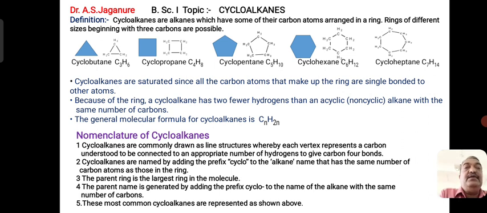So in general, cycloalkanes are saturated and all the carbon atoms are made up of a ring and are single bonded to each other. Because of the rings, cycloalkanes have 2 hydrogens on each carbon atom, and they possess the general formula CnH2n, where n is a minimum of 3 carbon atoms. You cannot have a ring system of 2 carbon atoms. Therefore, C3H6 is the minimum formula for the simplest cycloalkane.